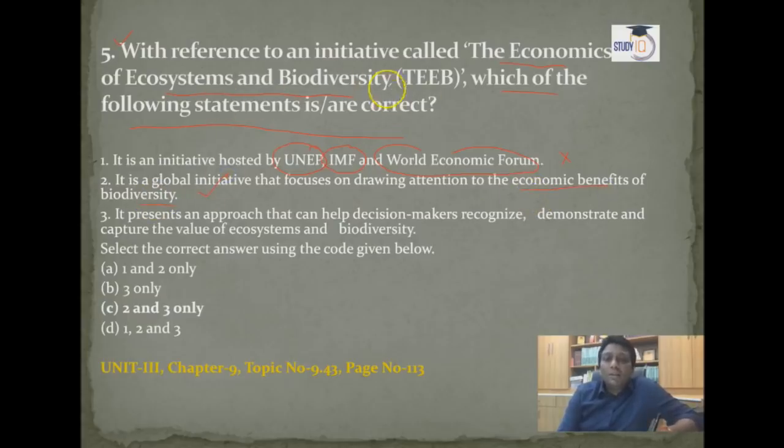Definitely, it is about the economic benefit of biodiversity. Absolutely right. The third one, it presents an approach that can help decision makers recognize, demonstrate and capture the value of ecosystems and biodiversity. Definitely, this is also right. It will define and evaluate the value of ecosystems and biodiversity. So the second and third statements are right. Unit 3, chapter 9, topic number 9.43, page number 113, it is given there.